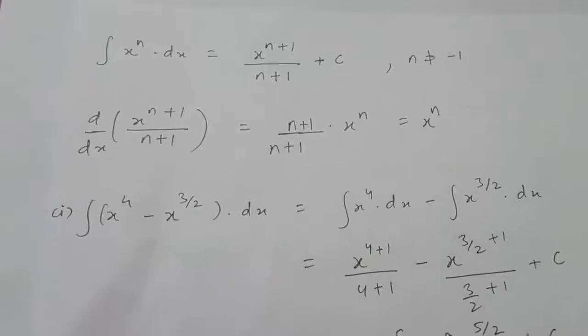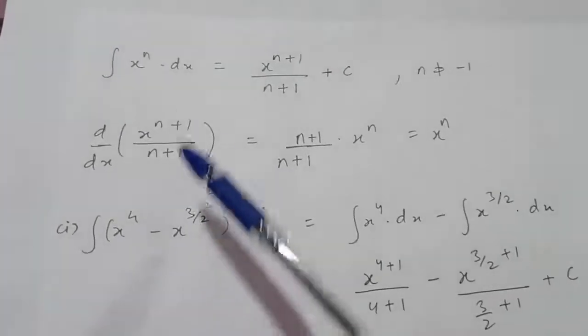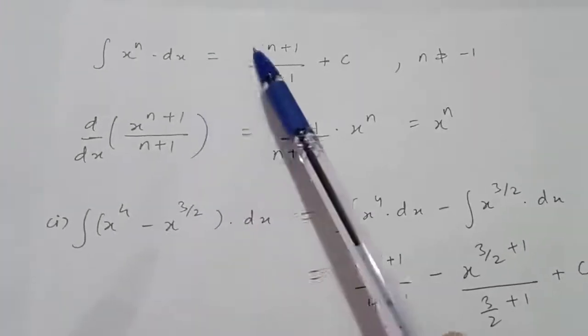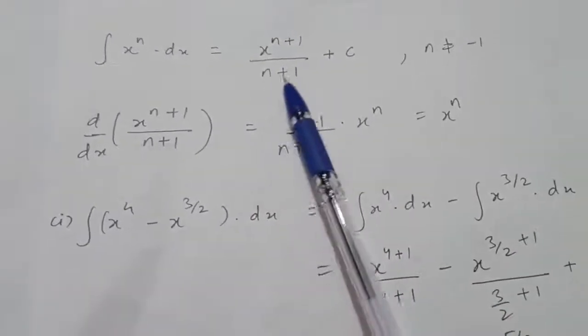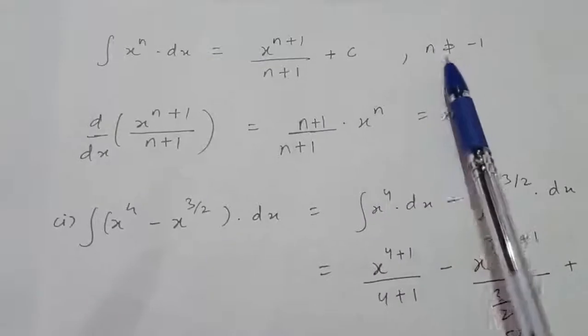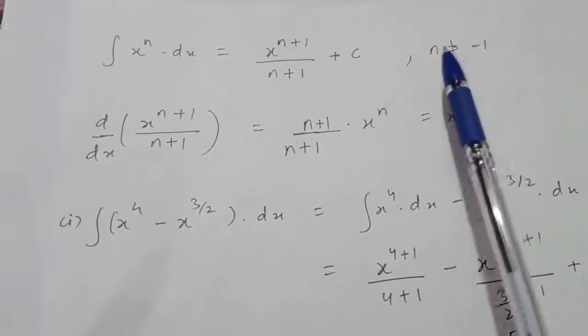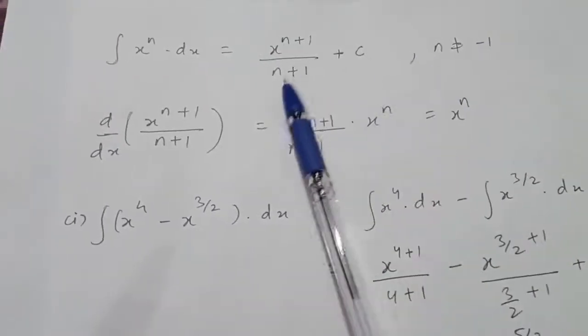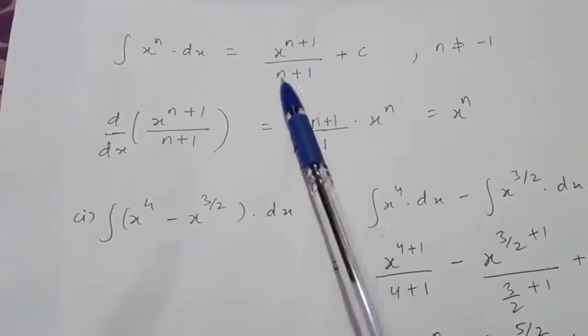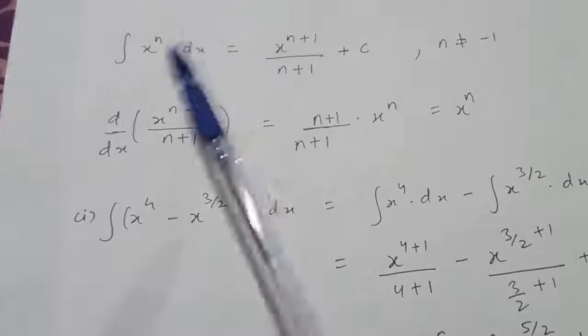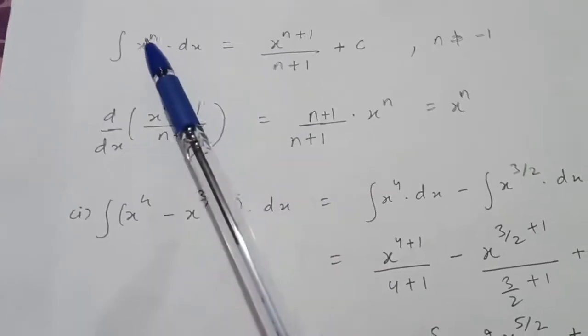Now you know that the integral of x raised to the power n with respect to x is equal to x raised to the power n plus 1 upon n plus 1, plus c, where n should not be equal to minus 1, because at n equal to minus 1 the denominator will become 0. Now see why this is so, because the derivative of this complete expression is x raised to the power n.